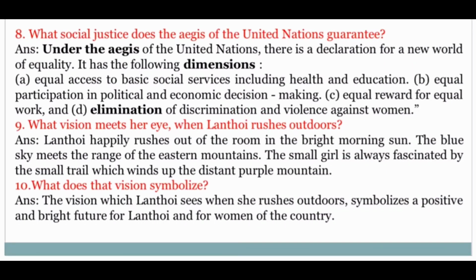Next is, what social justice does the aegis of the United Nations guarantee? There is a declaration for a new world of equality. It has the following dimensions: equal access to basic social services, equal participation in political and economic decisions, elimination of discrimination and violence against women.